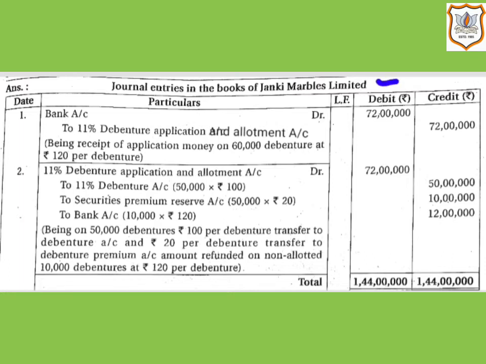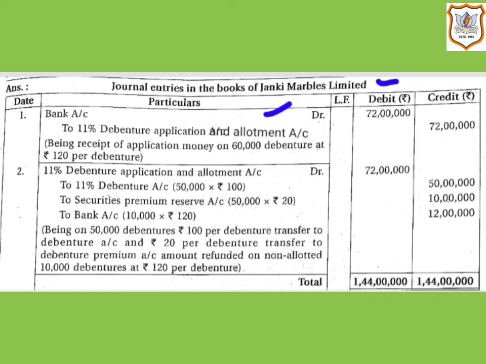Limited. Here, as it is given in the question, the full amount was payable on application. So remember, when the full amount of the debentures is called up at the time of application, then that amount will be credited to debenture application and allotment account. So here, on receipt of application money, we will pass a journal entry, that is bank account will be debited